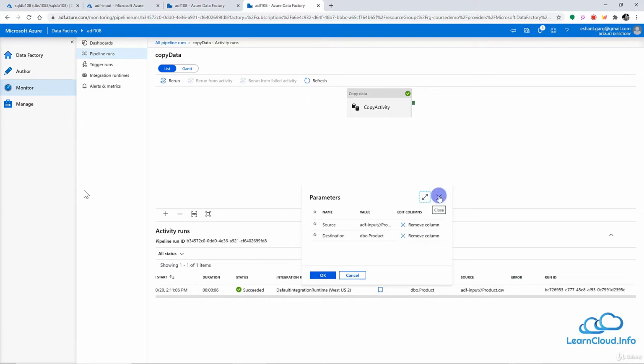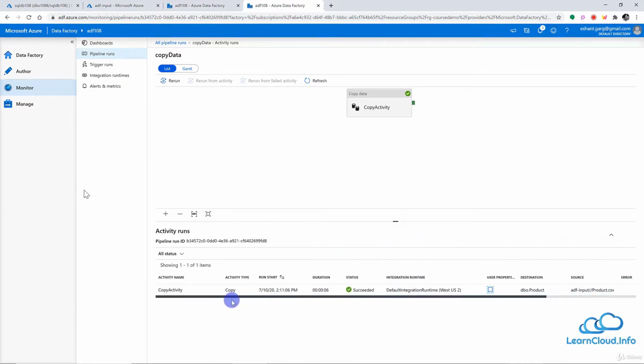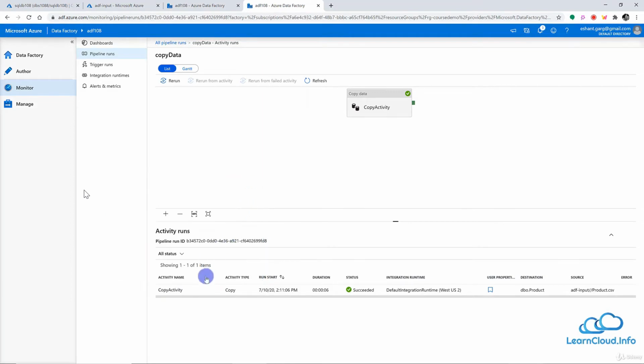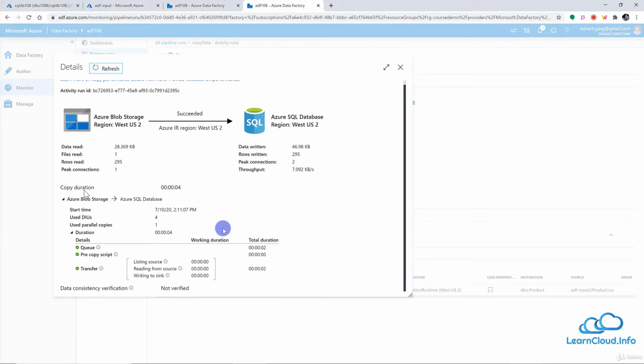Because if you look at the other sections of monitor, I have input metadata, but this metadata does not tell me exactly what is the path of my source. Similarly, we have the output here, and similarly we have the details. Even within details, I don't think we have any information about the source and destination. We have the information about the connector, that our source is blob storage, but exactly what the path is, I cannot find here. Similarly, what exactly the destination table is, I cannot find this information here.